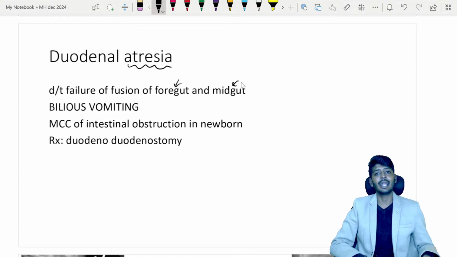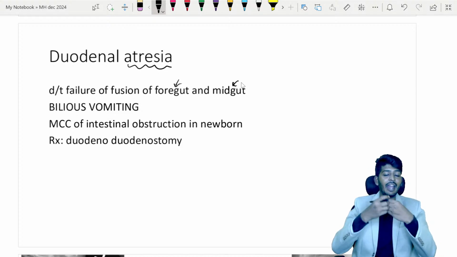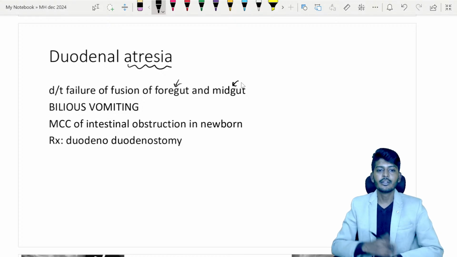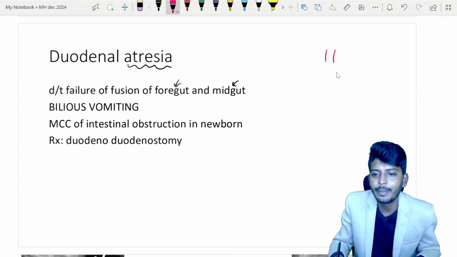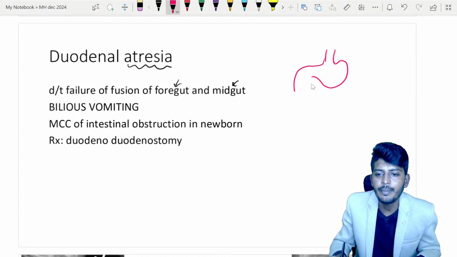Last part is called the hindgut. So the foregut, which comes from the upper part, and the midgut are unable to fuse together. So what will happen? The patient will have what? See, the stomach will be there, followed by the duodenum. Now a part of the duodenum is not formed, so the duodenum will be closed like this.